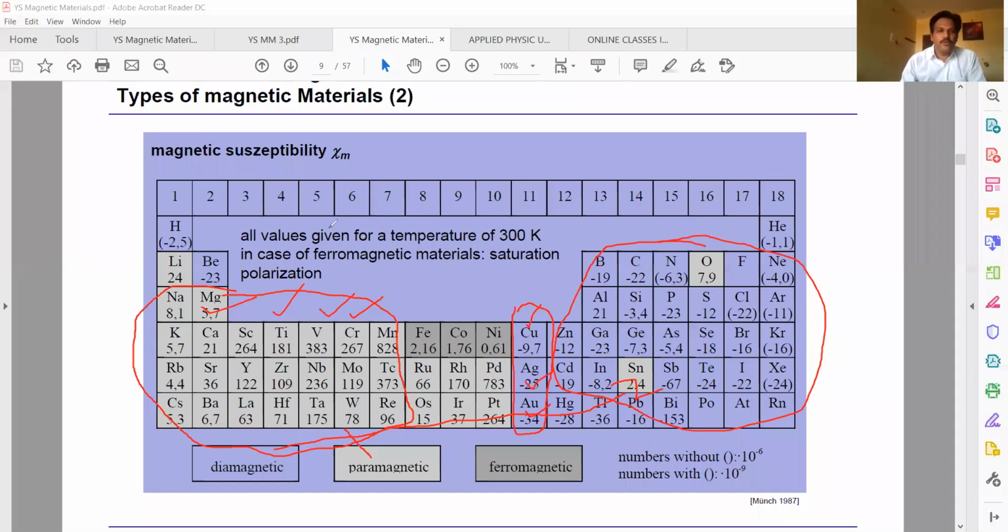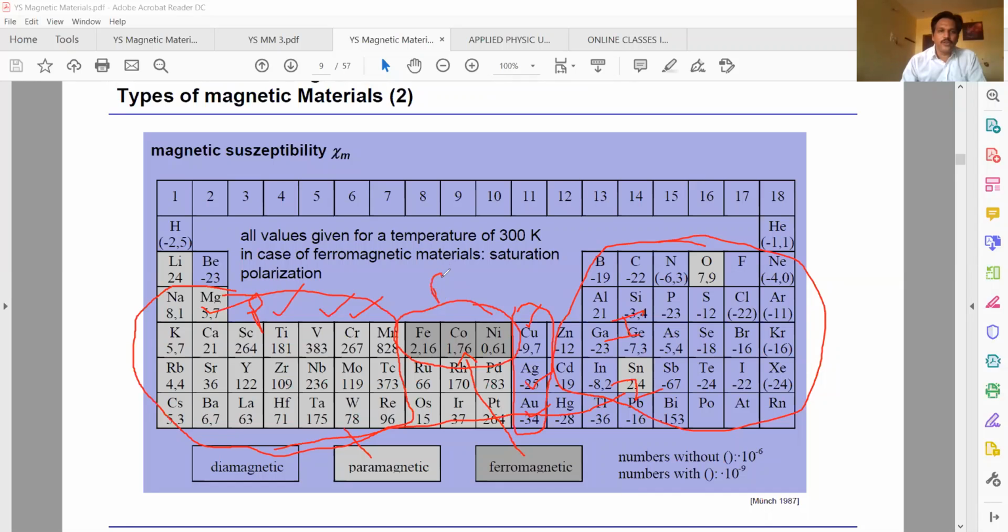So this shows very weak magnetism. This shows very weak magnetism. This is due to permanent dipoles. This is due to induced dipoles. And the third one is called ferromagnetic material. These are the examples of ferromagnetic material. These are called metals: iron, cobalt, nickel.